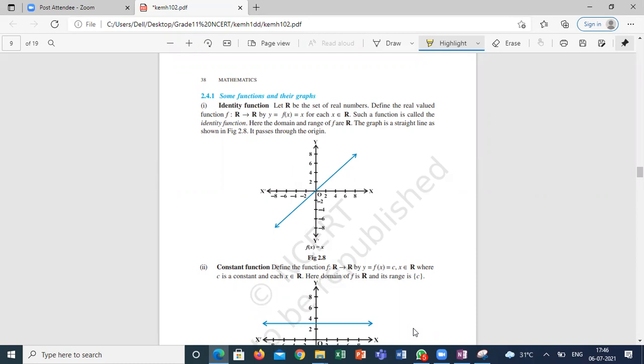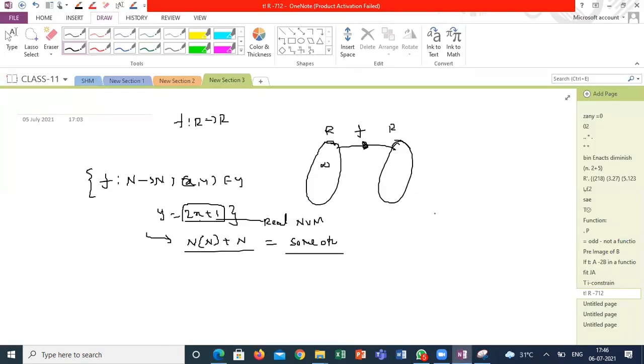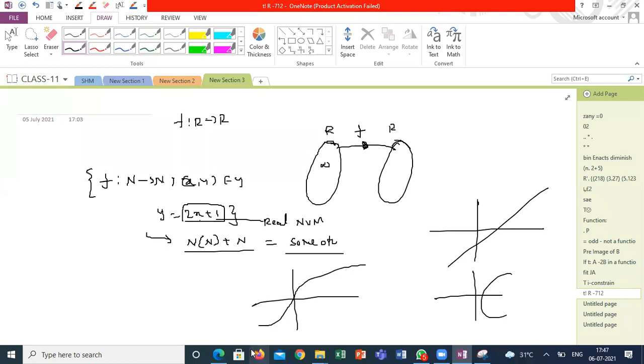First of all, my question is: all the elements of X are in the first set and elements of Y are in the second set. By using the graph, how can you say that the graph shows a relation, that the graph shows a function? The relation between X and Y shows a function. How can you say straight away, without calculation, without thinking? Suppose I am giving a graph randomly. How can we say this is a function or only a relation?